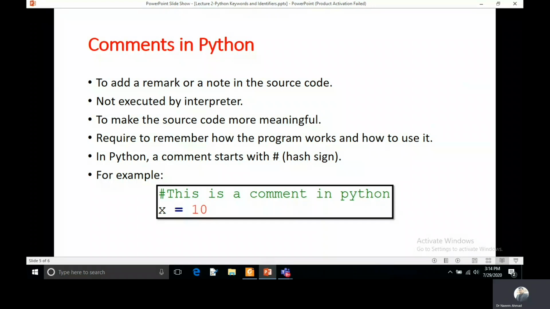In Python, a comment starts with the hash sign. For example, this is a comment in Python in green color. It is starting with the hash sign, so it is a comment and it will not be executed by the interpreter.